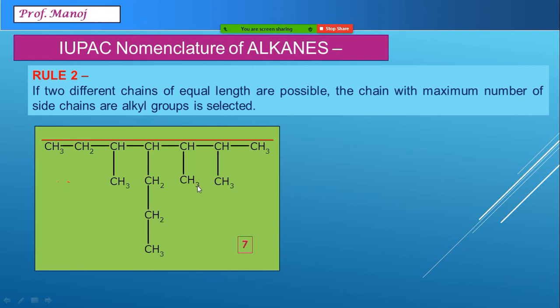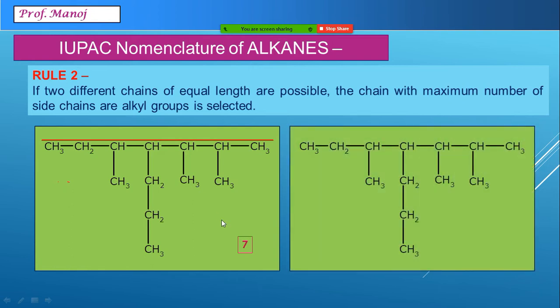But we will see this compound now in a different manner. I have drawn the same compound here, but look at this particular chain. Here you can see it contains 1, 2, 3, 4, 5, 6 and 7. Once again 7 carbon atoms. So I have a case where in one compound two totally different long chains are possible. Obvious question is, out of 2, which is the correct one?